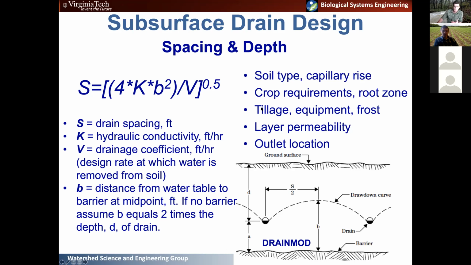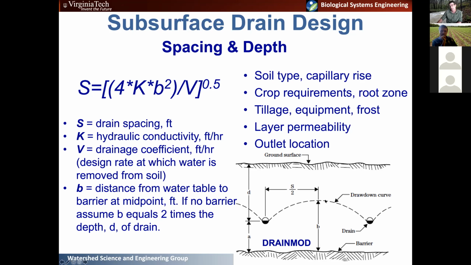So some things that you're gonna need to consider when you're thinking about your spacing is soil type and how much capillary rise you might want to build in, right? So this may be the boundary that defines the saturated system down here, and then the unsaturated soil up here.